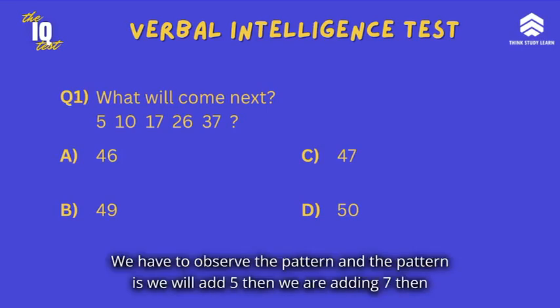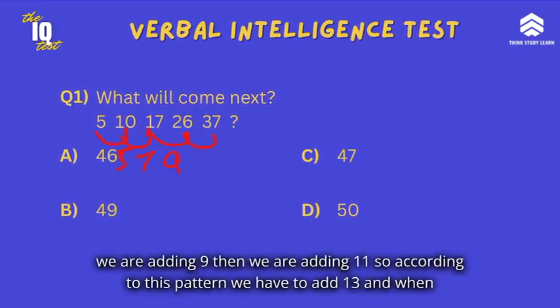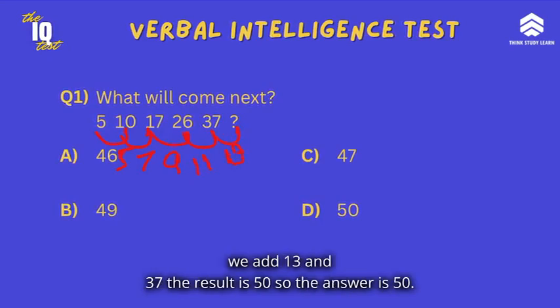We have to observe the pattern, and the pattern is we will add 5, then we are adding 7, then we are adding 9, then we are adding 11. So according to this pattern we have to add 13, and when we add 13 and 37 the result is 50. So the answer is 50.